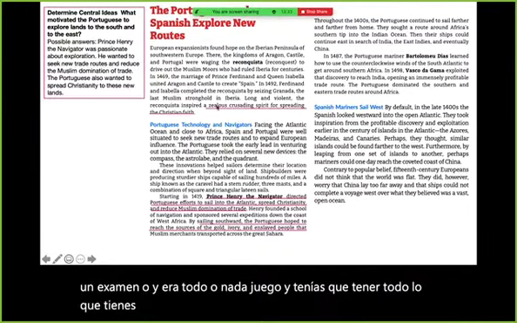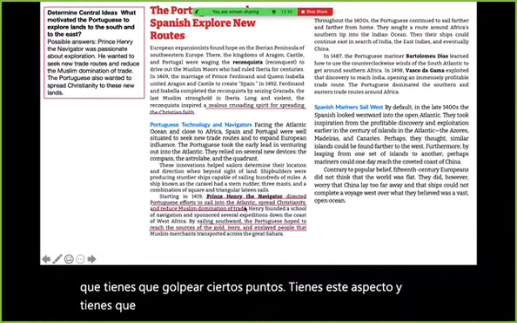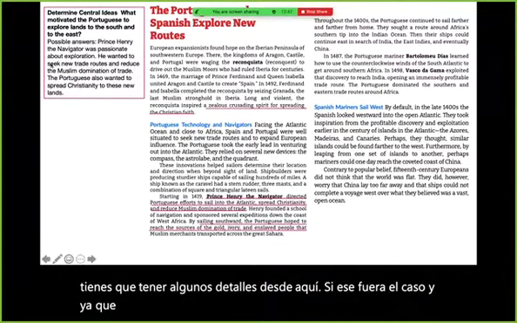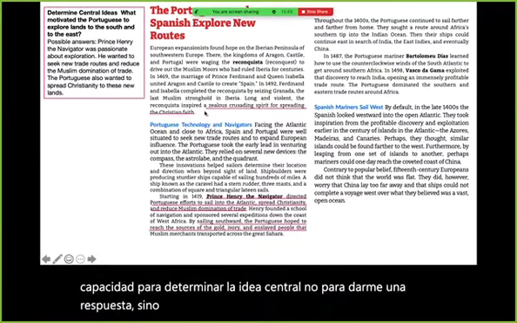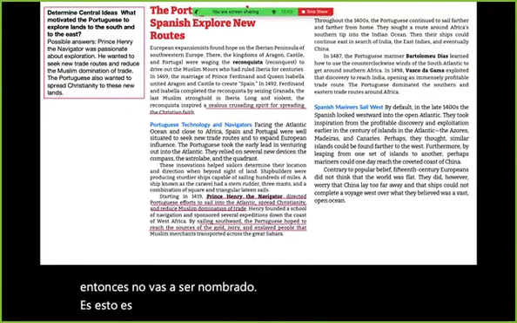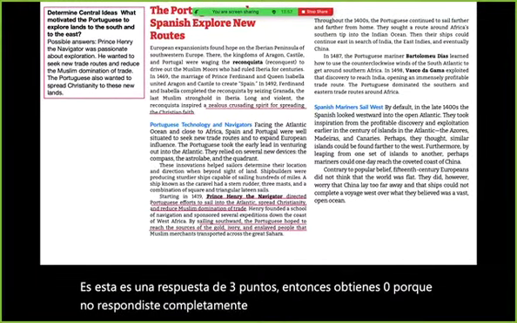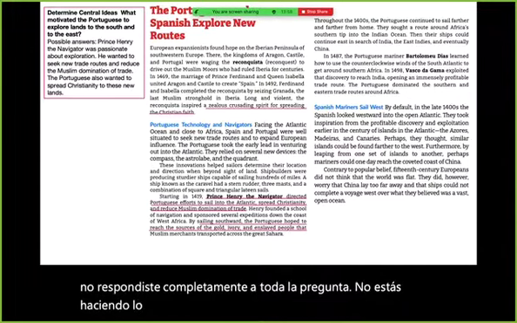You had to have this aspect of it and you had to have some details from here. If that were the case, and since you are being assessed on reading skills and your ability to determine the central idea, not to give me an answer, but to respond and to determine the central idea, then you're not going to get the point. If this is a 3-point response, then you get 0 because you didn't fully answer the entire question. You're not doing what you're supposed to do, which is reading and responding.